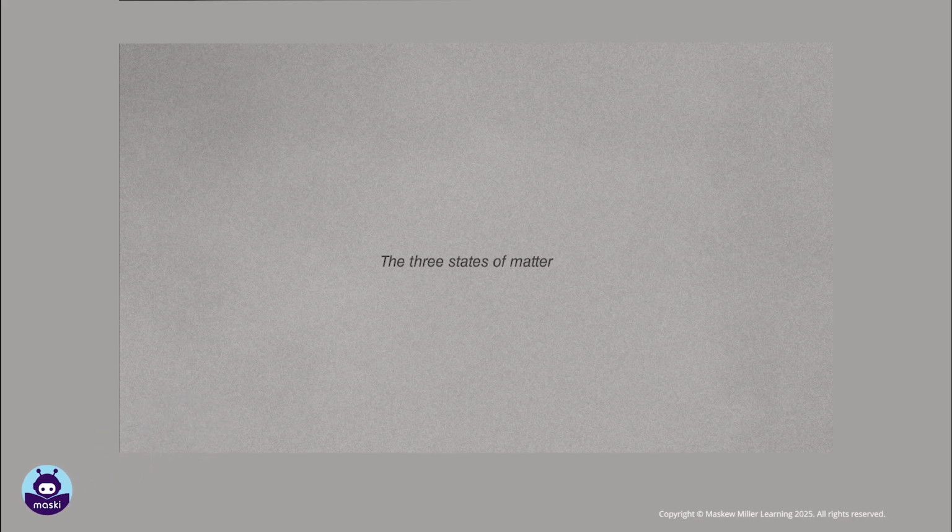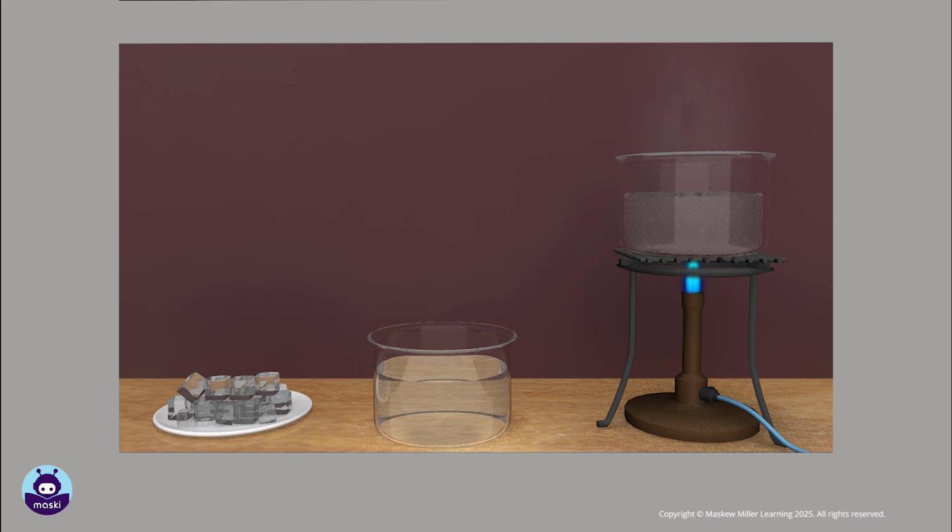The 3 states of matter. We have read that matter can exist in 3 different states: solid, liquid, or gaseous. We'll take the example of water to discuss the various states of matter. The water that we drink exists in the liquid state.